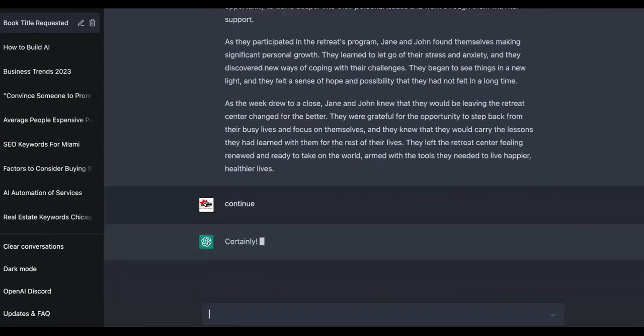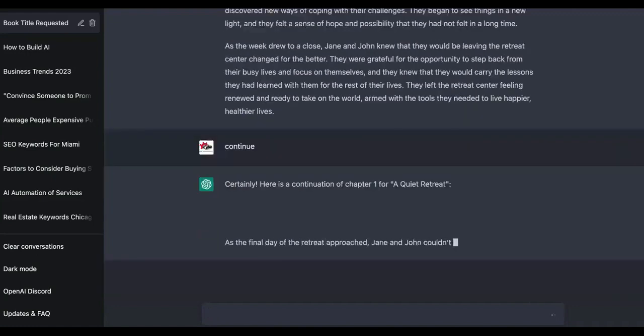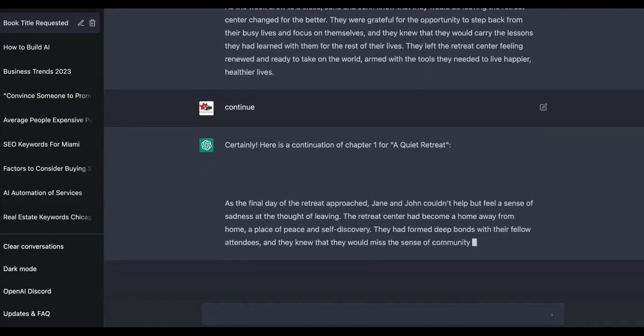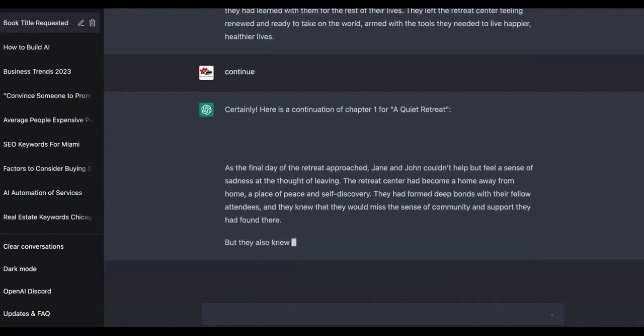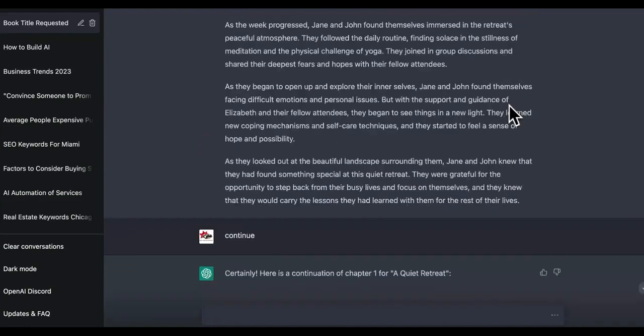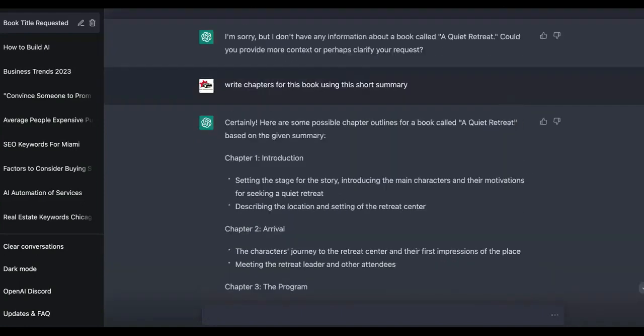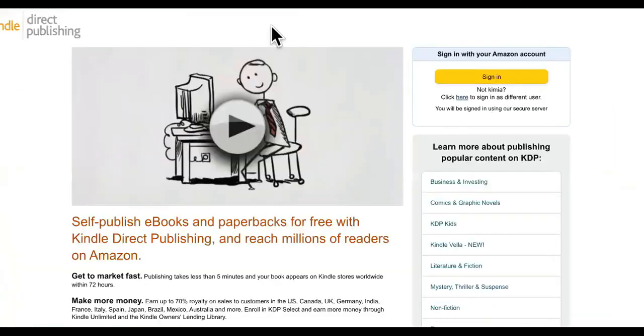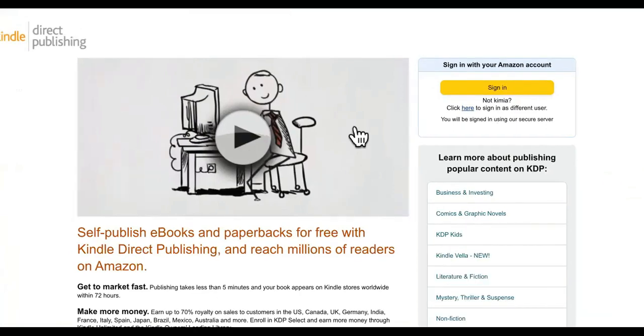But like I said, it depends on how long you want chapter 1 to be. It will just continue making a continuation of the first chapter. All right, so look at this, man. It literally created an entire story right here. So basically, you'll copy that, and if you want your Kindle book to be on Amazon, you'll come to kdp.amazon.com.